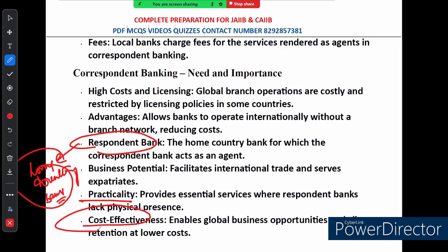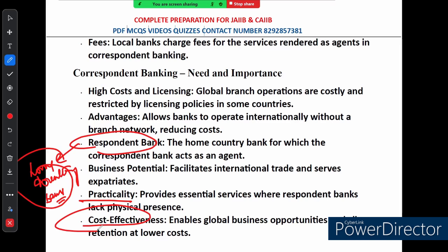But of course these services are not free. The local bank acting as a correspondent bank charges a fee for the services they provide as an agent. These fees cover the cost of processing transactions, handling documents and other tasks they perform on behalf of the respondent bank. So while there is a cost involved, it is still much cheaper than maintaining a global branch network.